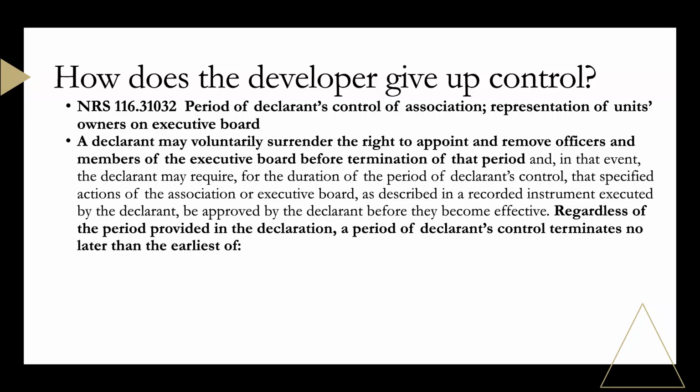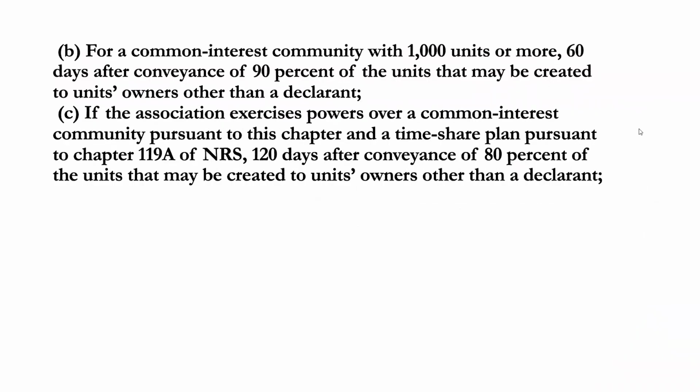Regardless of any period provided in the declaration, it must terminate no later than the earliest of, for a common interest community with 1,000 units or more, 60 days after conveyance of 90% of the units.